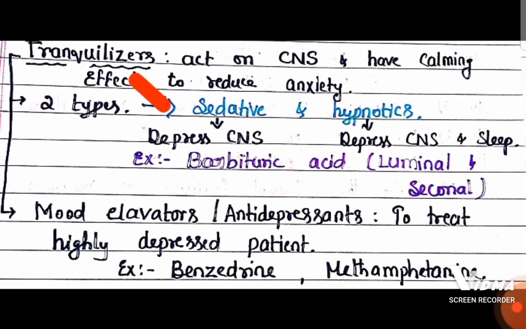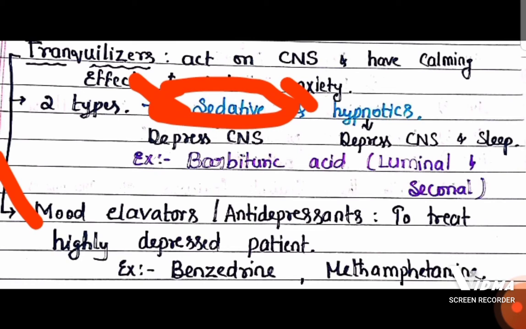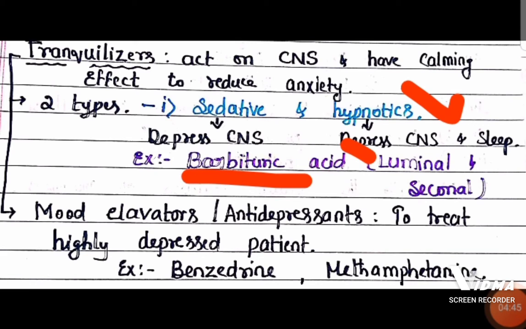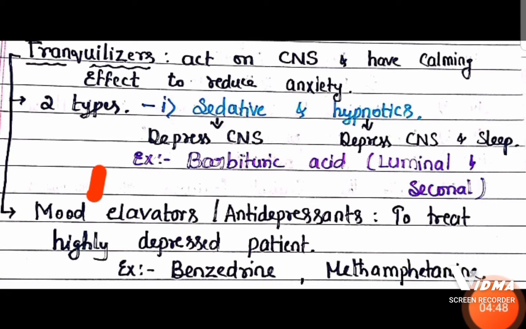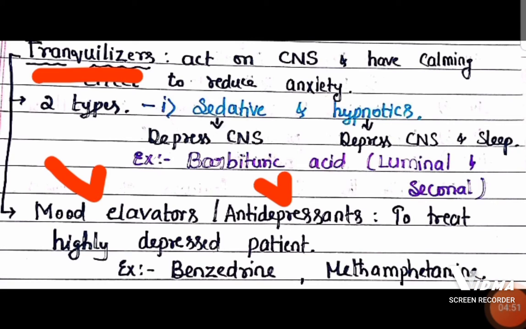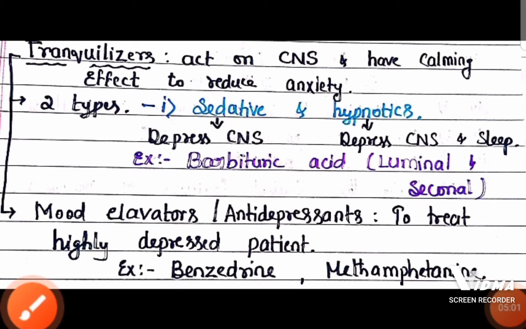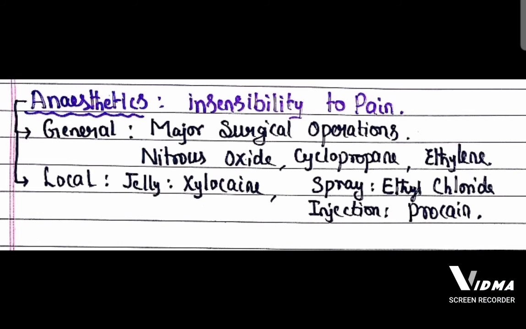Two types of tranquilizers we use: sedatives and hypnotics, and mood elevators. The difference between sedatives and hypnotics is, if you are using a lower concentration, it will depress the central nervous system. If you are using a high concentration, along with depressing the central nervous system, it will induce sleep. Example: barbituric acid derivatives like luminal and seconal. And mood elevators, antidepressants, are tranquilizers used to treat highly depressed patients. Antidepressants: example, benzedrine, methamphetamine. These are the antidepressant drugs, belonging to the tranquilizer class.